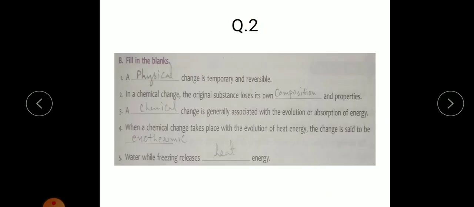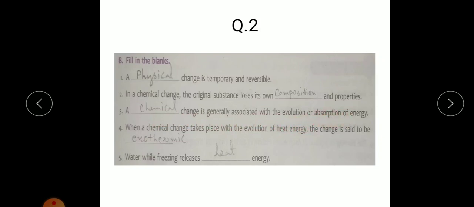Now we'll go for question number 2. Fill in the blanks. A physical change is temporary and reversible. Number 2, in a chemical change, the original substance loses its own composition and properties. Question number 3, a chemical change is generally associated with the evolution or absorption of energy.